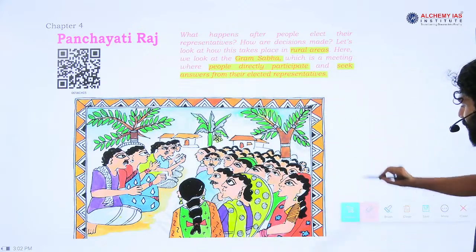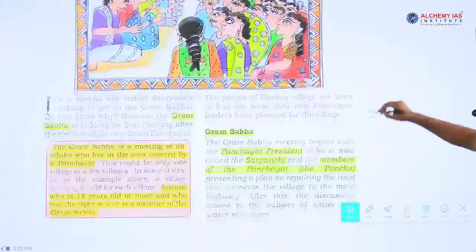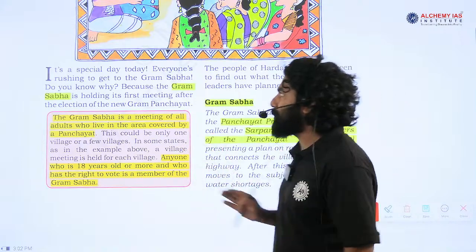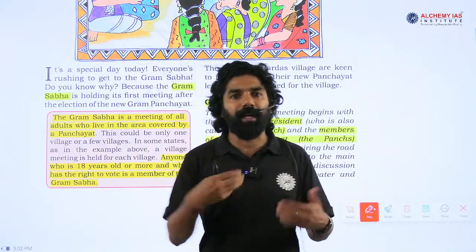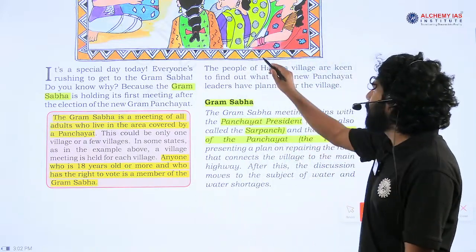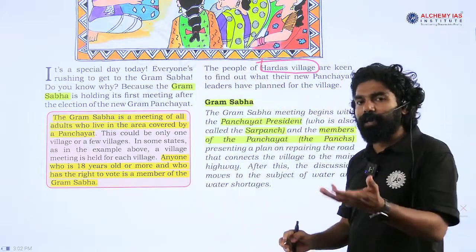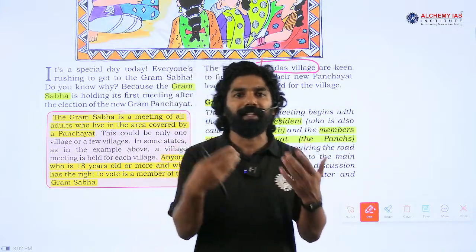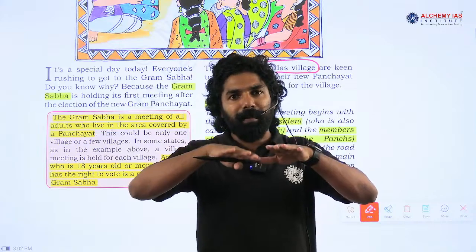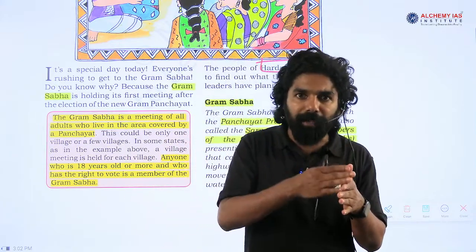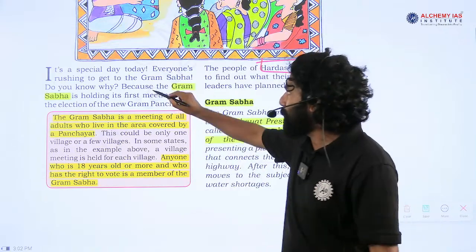I hope everything is clear. Are you following me? Then we will start with the first paragraph. This chapter starts with an example of a Gram Sabha called in a particular village in Chhattisgarh named Hardras village. So, a meeting was called immediately after the Gram Panchayat election. Once the Gram Panchayat election was over, the new Gram Panchayat will start functioning. Before that, it was calling a Gram Sabha meeting.